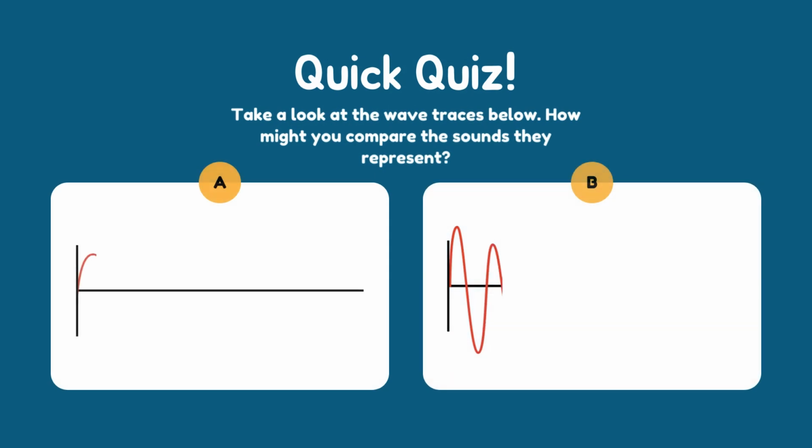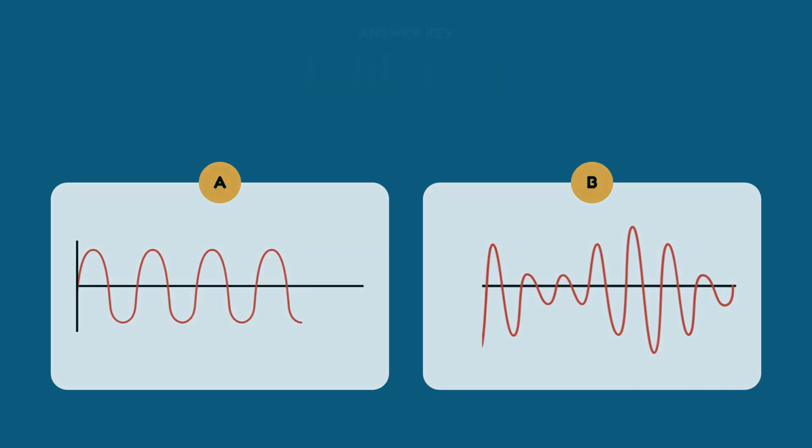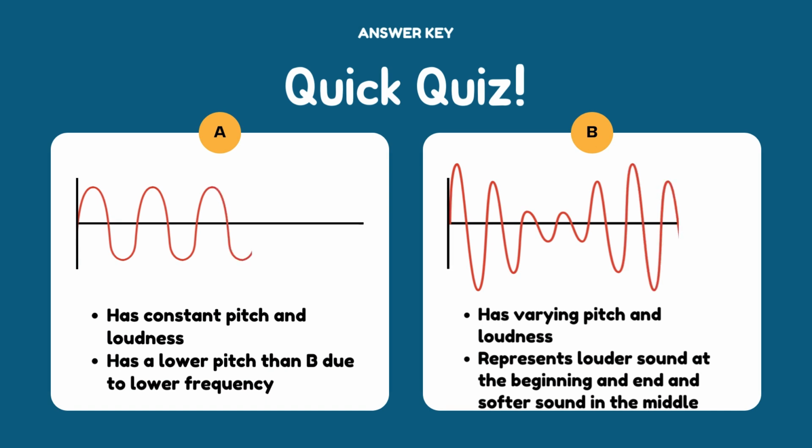Quick quiz. Take a look at the wave traces below. How might you compare the sounds they represent? Answer. Wave A has constant pitch and loudness. It has a lower pitch than B due to lower frequency. Wave B has varying pitch and loudness. It represents louder sound at the beginning and end and softer sound in the middle.